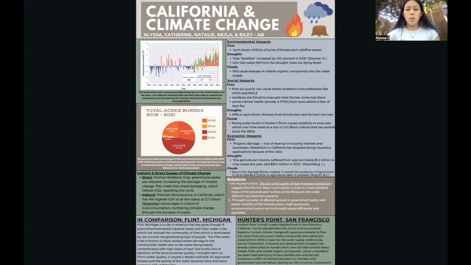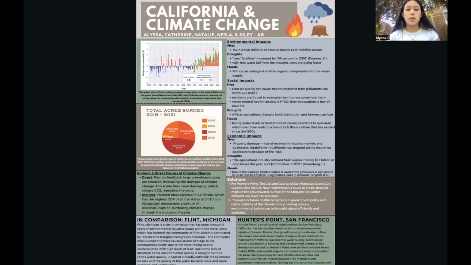We did a case study on Hunters Point, which is a small coastal neighborhood in San Francisco, California, and has for decades been the victim of environmental injustice. Its history as a naval shipyard has caused years of nuclear waste and volatile organic compounds to seep deep into the soil. Current rising sea levels will cause the groundwater to flow into sewer lines and leak into the water supply, which poses a serious health threat to its residents.